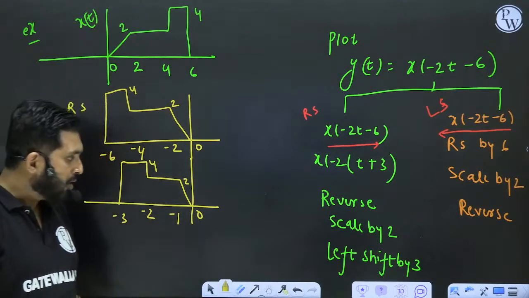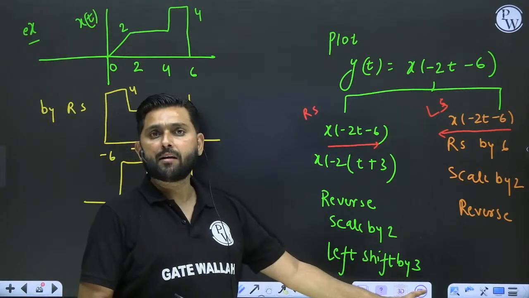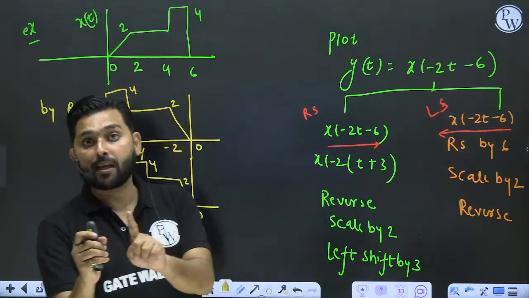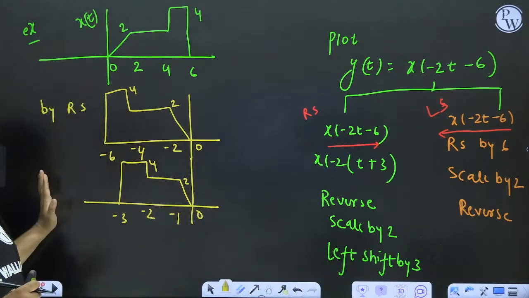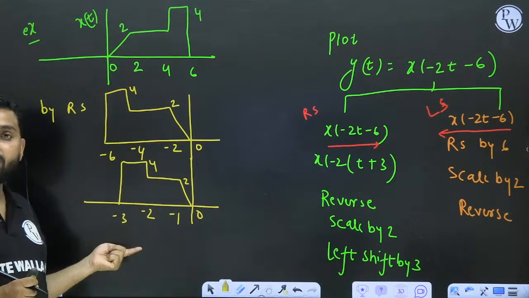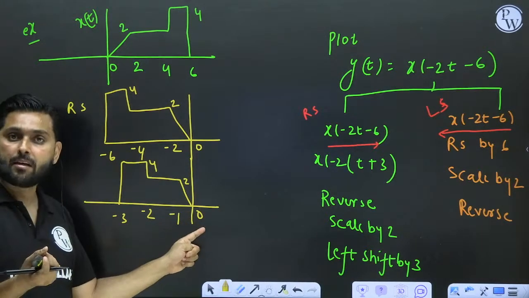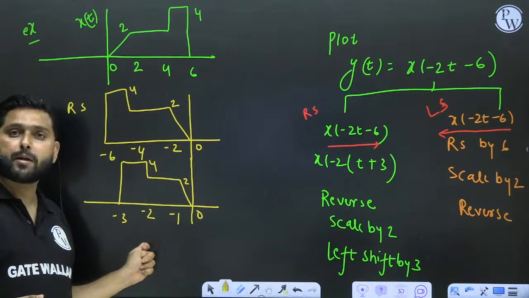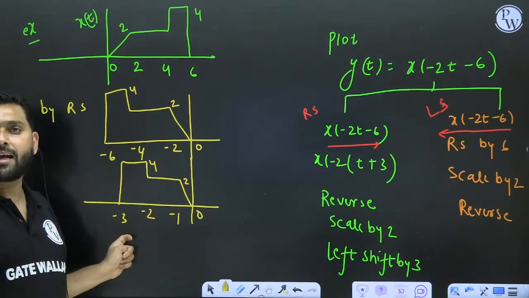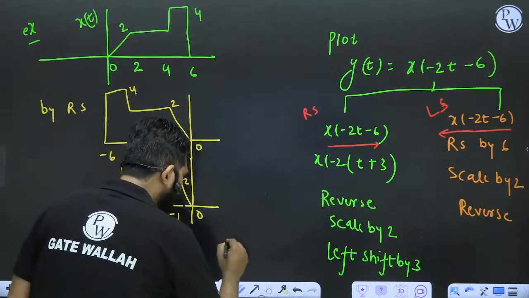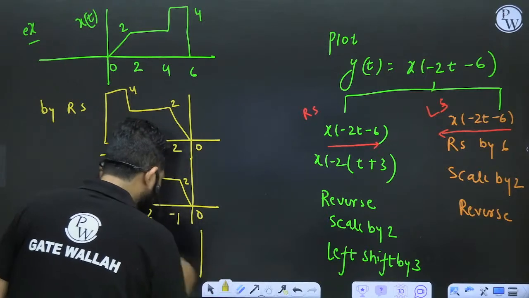Now what do you have to do? You have to left shift by 3. Mind it, left shift by 3, not the right shift, left shift by 3. This means that whatever you have at 0, it becomes a minus 3. Whatever you have at minus 1, it becomes a minus 4. It is minus 5 and it is minus 6.